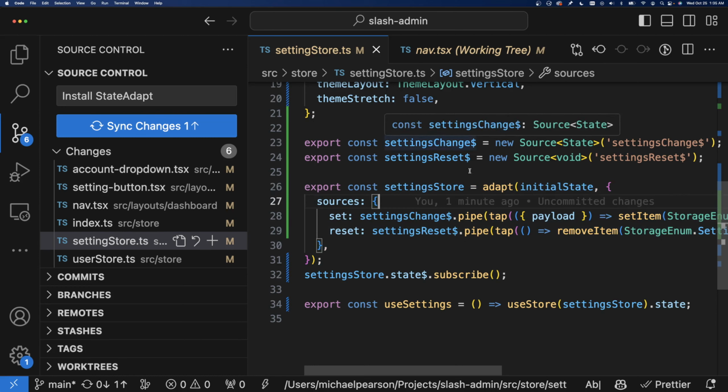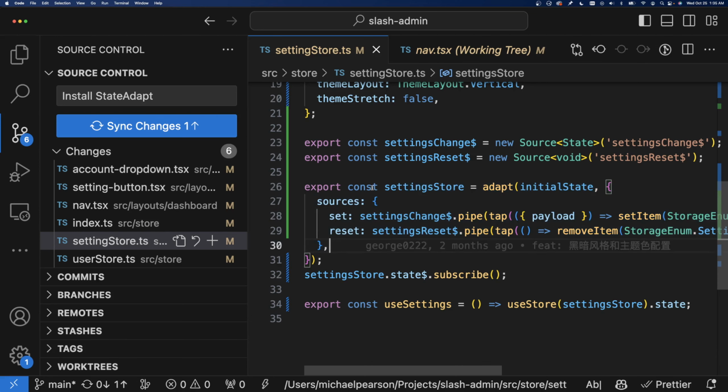Originally, in StateAdapt, you could only change state this indirect way. Not from the event side directly telling the state to change, but just saying an event happened, and then it was declarative inside the stores where it said, okay, this is what causes this to change over time. So all of it is in one place with that way of doing it.